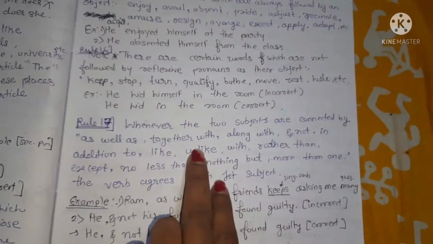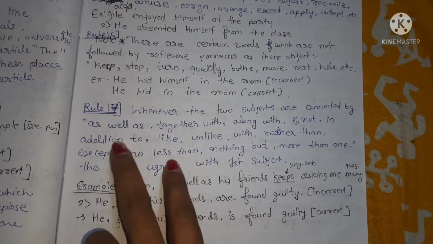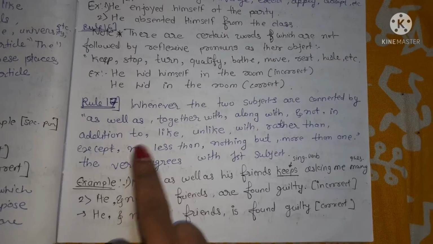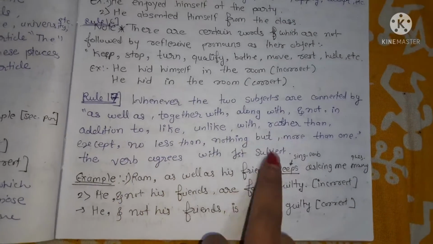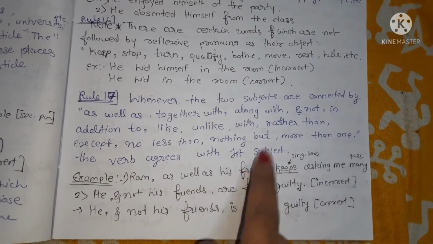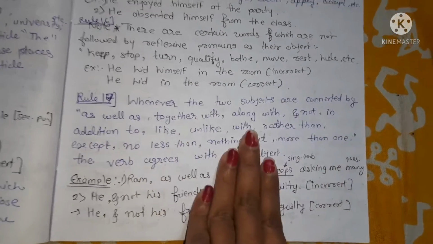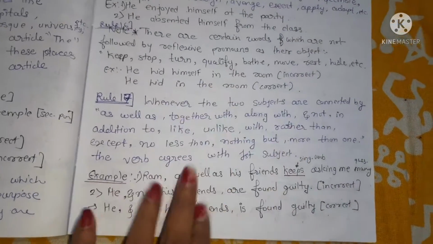Whenever two subjects are connected by as well as, together with, along with, and not, in addition to, like, unlike, with, rather than, except, no, less than, nothing but, more than one, the verb agrees with the first subject. Whenever you see this in a sentence, consider the verb as per the first subject.